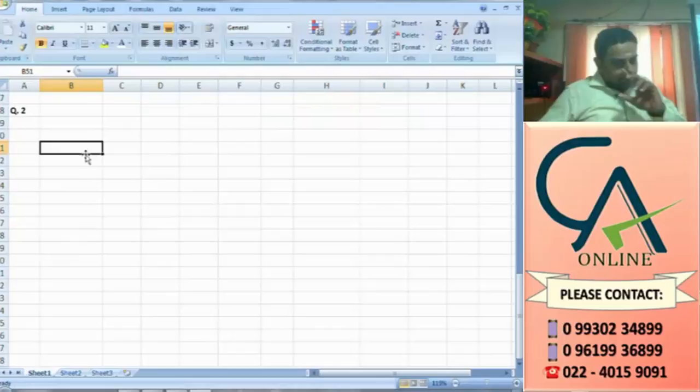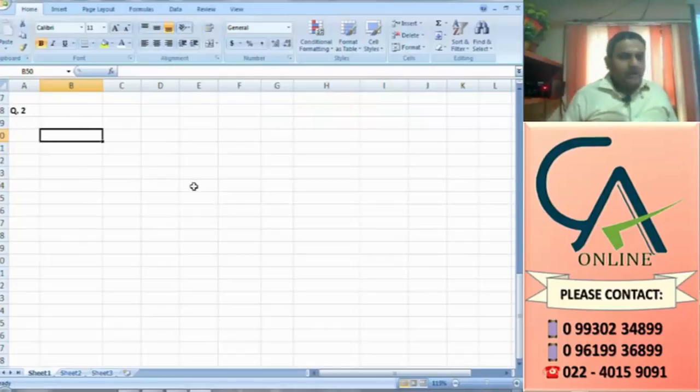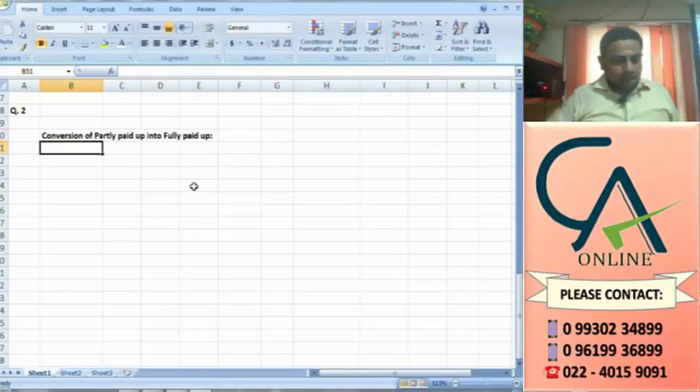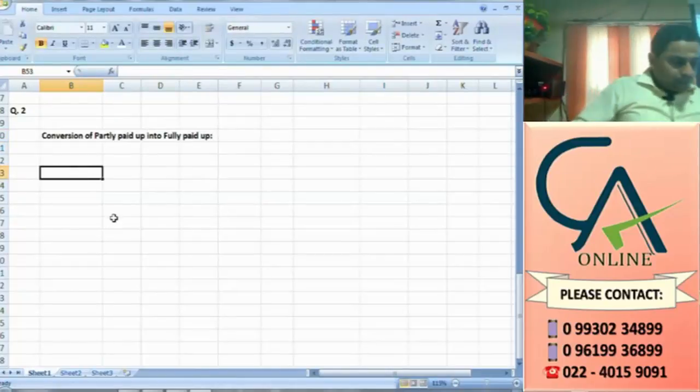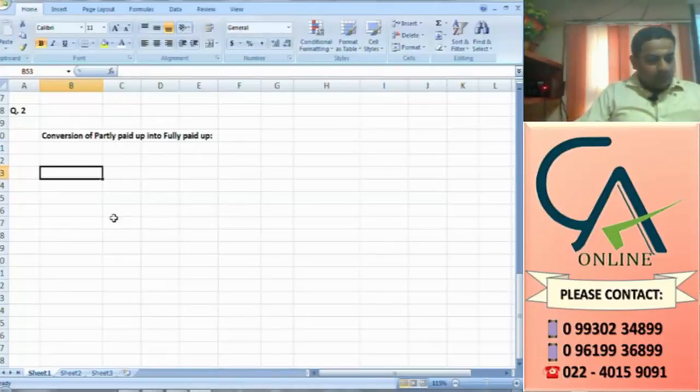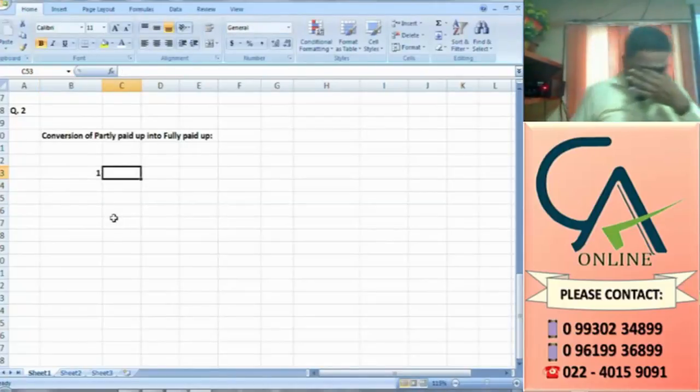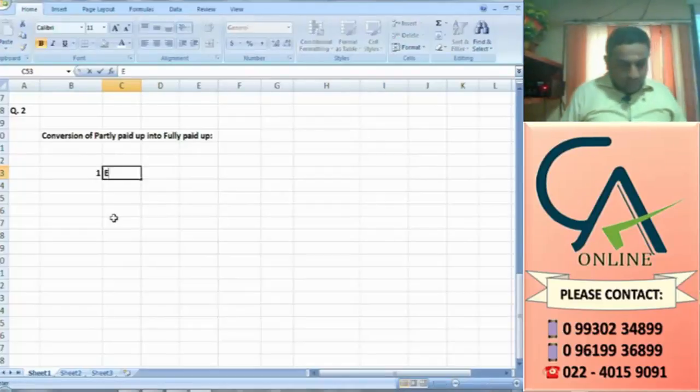First of all, shares are partly paid up. 90,000 shares, 10 each, only 8 paid up. First, we need to convert partly paid up shares into fully paid up shares. So what is the due entry for the final call?